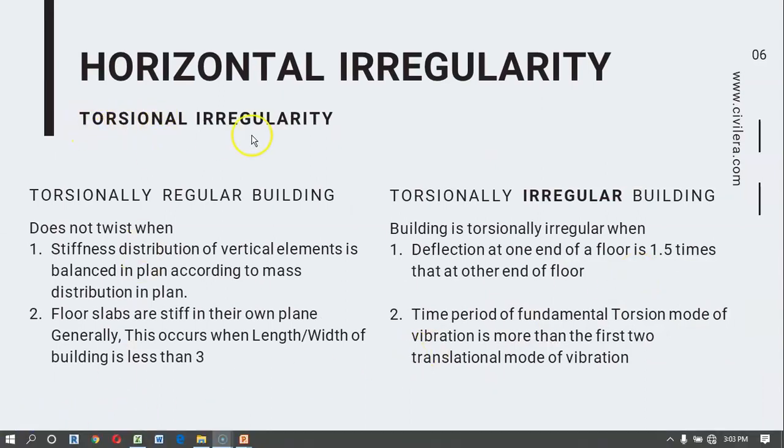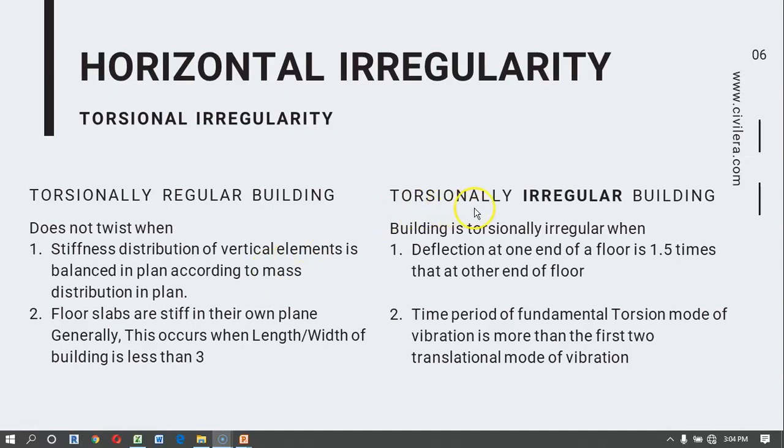Let's discuss what is torsional irregularity. It's a kind of horizontal irregularity. When you say a building is torsionally regular, that means that the building does not twist when stiffness distribution of vertical elements is balanced in plan according to mass distribution in plan. The floor slabs are stiff in their own plane. Generally this occurs when length by width of the building is less than 3. So when the length by width of the building is less than 3, generally the building is torsionally regular.